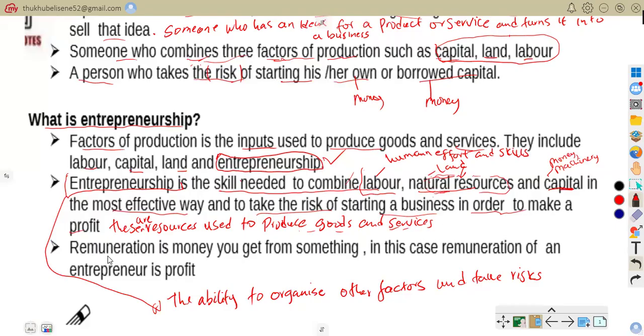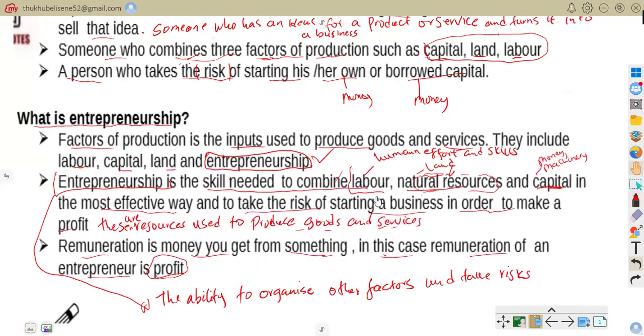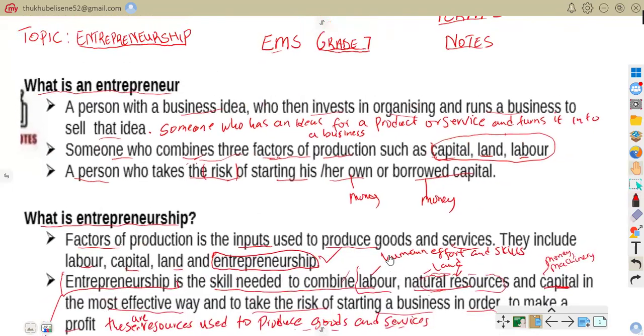So also it talks about remuneration. Remuneration is the money you get from something. In this case, remuneration of an entrepreneur is profit. So the entrepreneur is paid by profit. That is that. So hope we are together, good people, and let us move on.